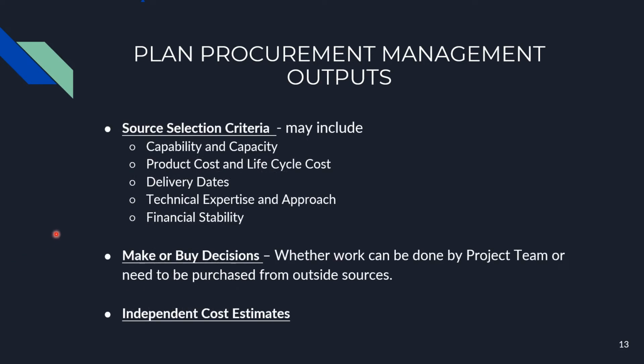The next output for plan procurement management is source selection criteria. Source selection criteria can be of various types. They may include the capability and capacity of the seller, product cost and life cycle cost, delivery dates, technical expertise and approach, and financial stability of the firm. The next is make or buy decisions, whether work can be done by the project team or needs to be purchased from outside resources. Then independent cost estimates.